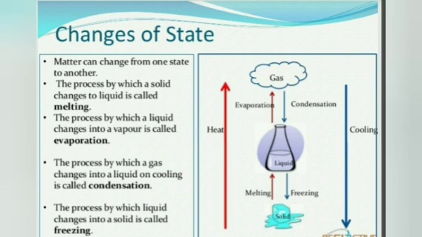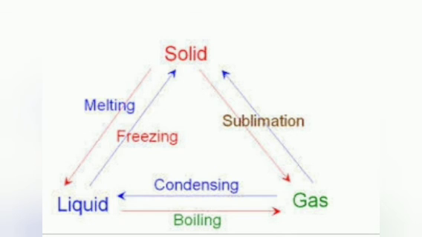There is one more process in which the solid changes directly into gas and vice versa. The process is termed as sublimation, and we have seen that camphor sublimes. The whole change of state process can be represented in the form of a flowchart.